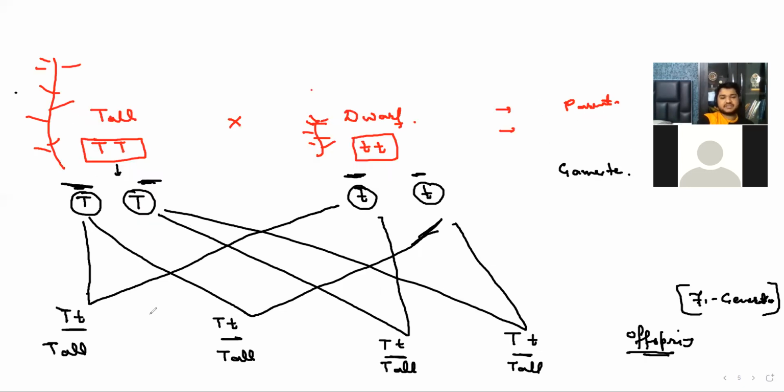In the first generation, it has both the alleles, capital T and small t, but still it is completely tall. Can you tell me why? In the first generation the genotype is capital T small t, so the baby should be medium height, but they are completely tall. Why? Because tall is dominant. Earlier we did not know about dominant and recessive, because it was the first time for Mendel and for the people. So he gave his first law, and the law name is the law of dominance.